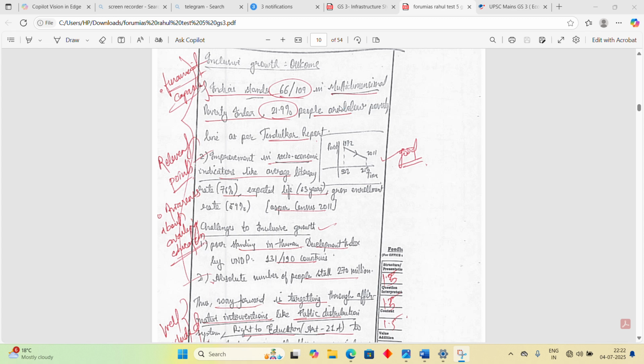Okay. The third way of doing this is by prelims itself. Prelims में आपने whatever you have ratified till now, whatever you have mugged up, that can act as value addition material. Now there is a very important point about value addition. That is what exactly do you have to put in value addition. Now look at this data. He has memorized the number of multidimensional poverty index. He has memorized the data of the percentage of people living below the poverty line. Okay, he knows the data about average literacy rate. Okay, about expected lifespan, gross enrollment rate. Okay, so on and so forth.